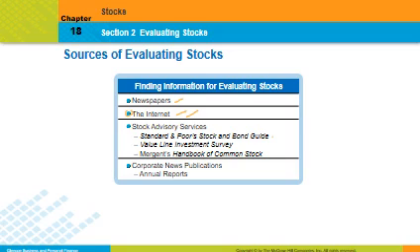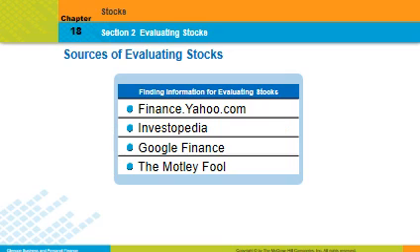You also have places where you can subscribe. There are investment surveys and Mergent's Handbook of Common Stocks. You can still subscribe to them, but most of them you can get online now. So rather than get the paper, most people just get them online, along with corporate news publications. All of these are now just published on the net. Occasionally, you will get something in the mail from the corporation. It might be a proxy statement or a prospectus.